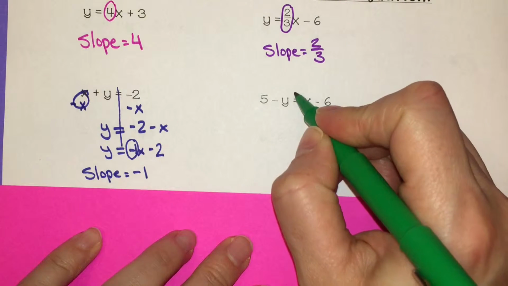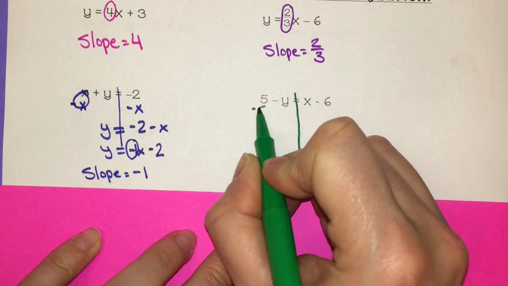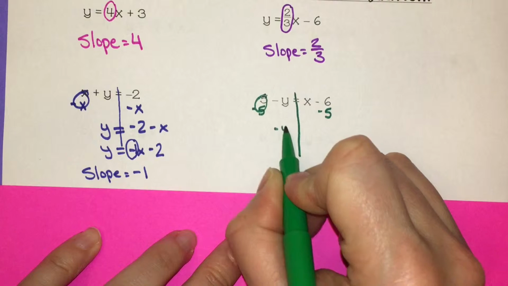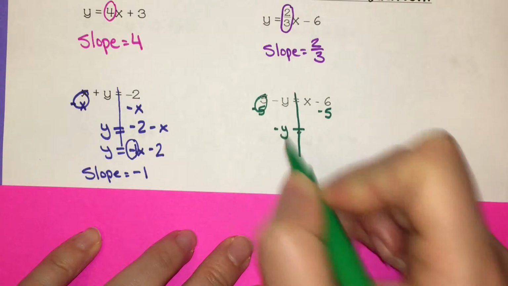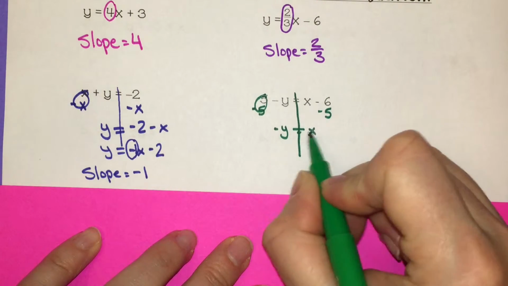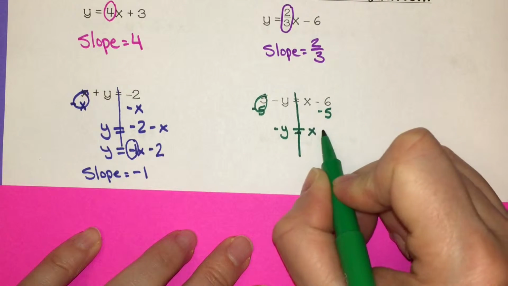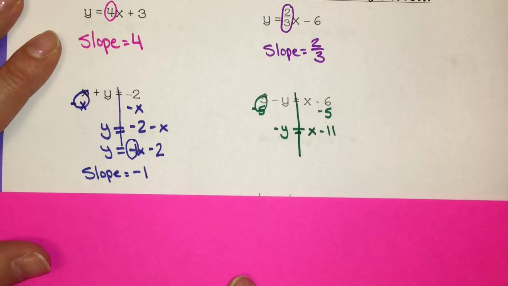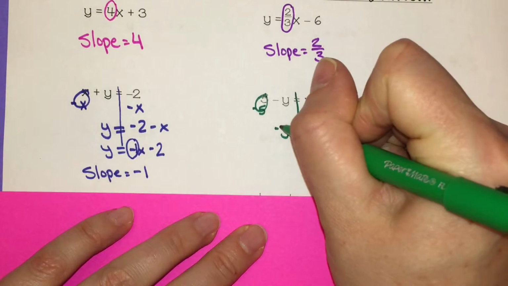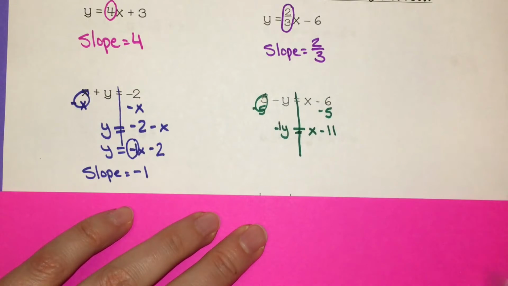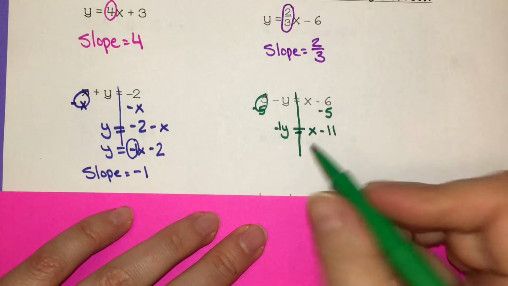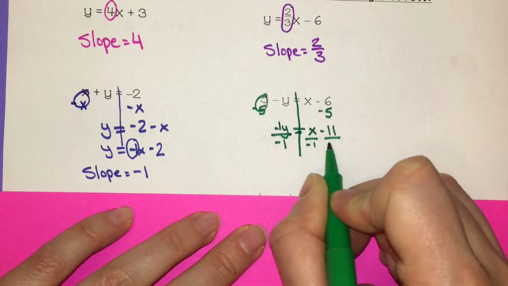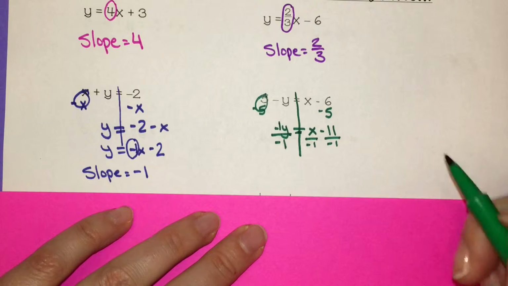Right over here, I need to get rid of this positive 5 by subtracting 5 on both sides. 5 minus 5 is 0, so I'm left with -y, don't forget that minus, it can't just disappear, equals x. Here I can combine, -6 minus 5 is -11. But y cannot be negative, so we have to make it positive. Currently it's being multiplied by a negative. You can think of it as being multiplied by -1. Opposite of multiplying by -1 is dividing by -1. But we're going to divide everything on both sides by -1.